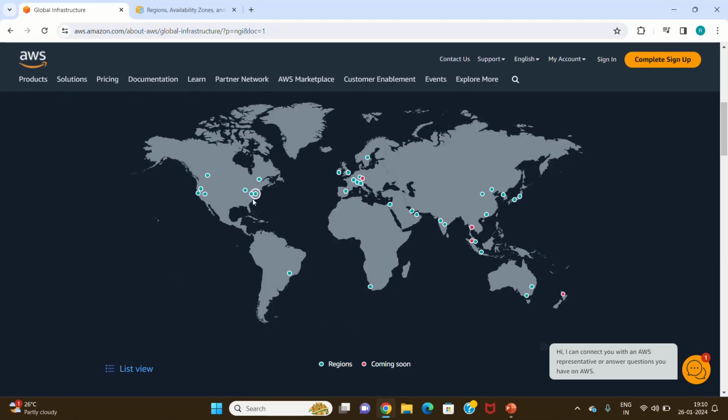If we see this map, all the green areas are called regions, meaning AWS maintains its infrastructure in each area marked with a green icon. If we look at Canada, they have a region, and in India, Mumbai has one region and Hyderabad has another region. Similarly, there are 33 regions available throughout the world as of now.